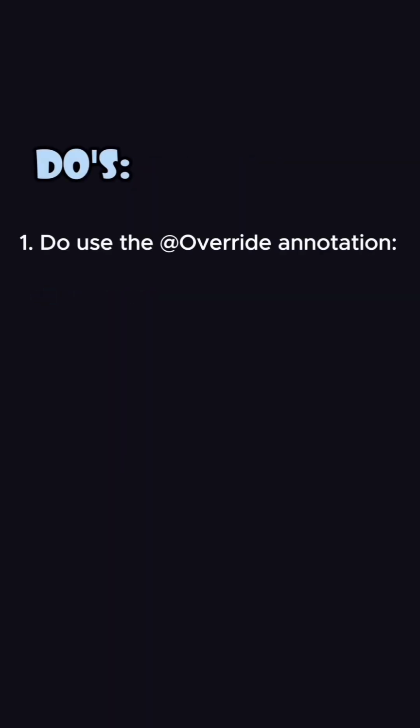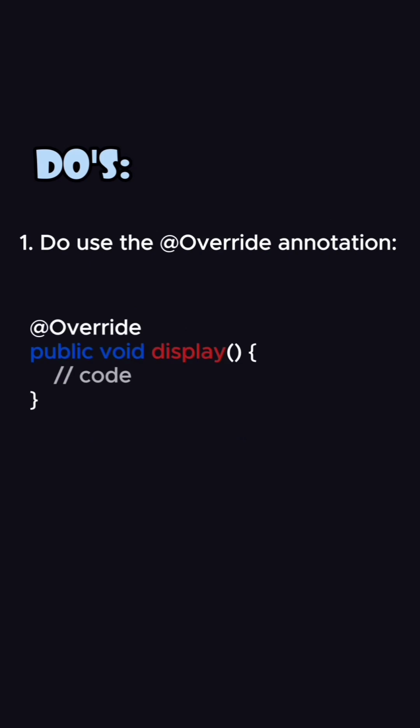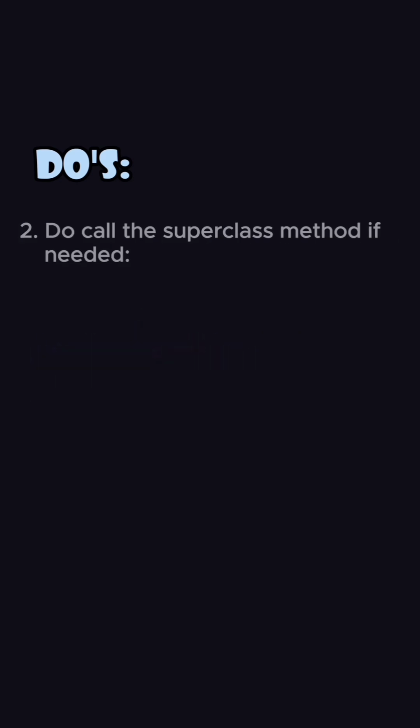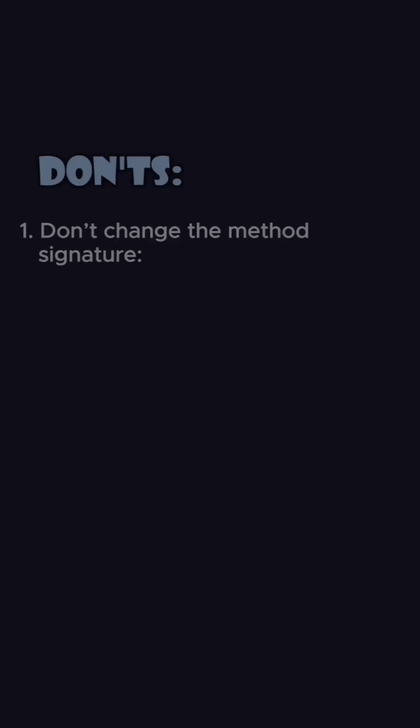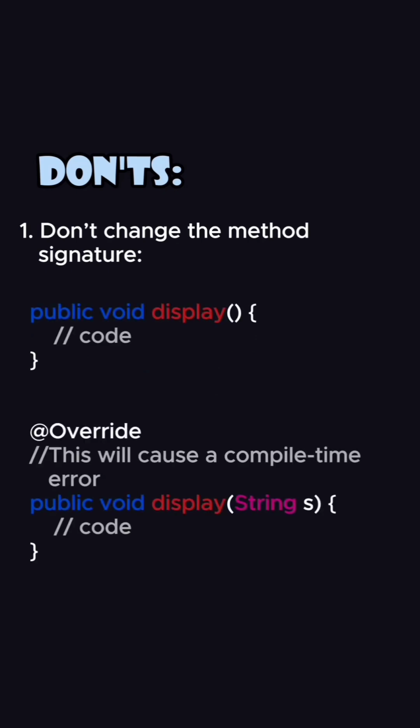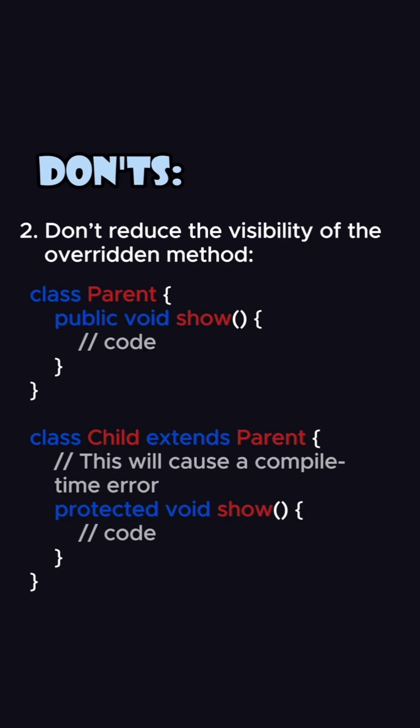First, let's start with the do's. Using @Override helps catch errors at compile time if the method signature doesn't match. Also, use super to call the superclass method if you want to extend its behavior. Under the don'ts: overriding methods should have the same signature as the method in the superclass. Changing the parameters will not override the method. An overridden method should not have less visibility than the method in the superclass. For example, you can't override a public method with a protected one. This will cause a compile time error.